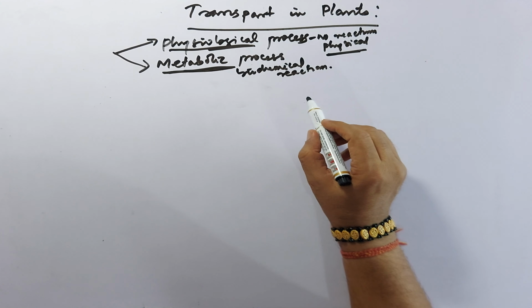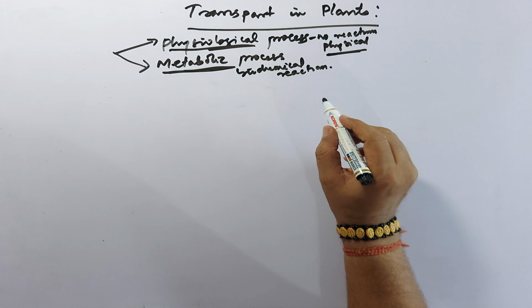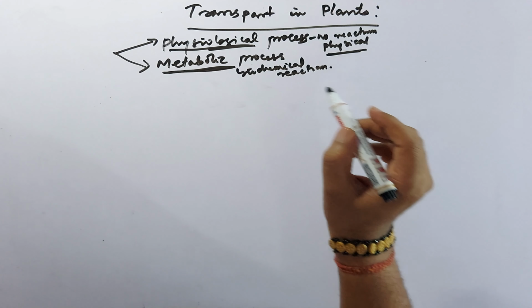So in this chapter, transport in plants, we will discuss the different phenomena or different processes.